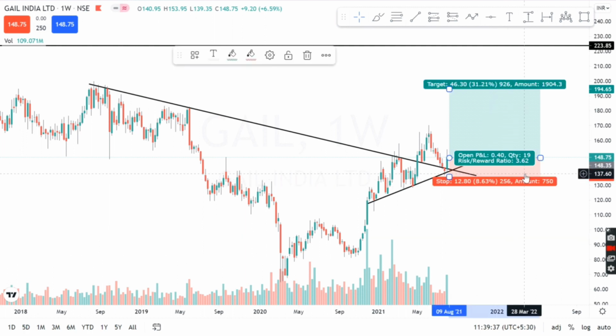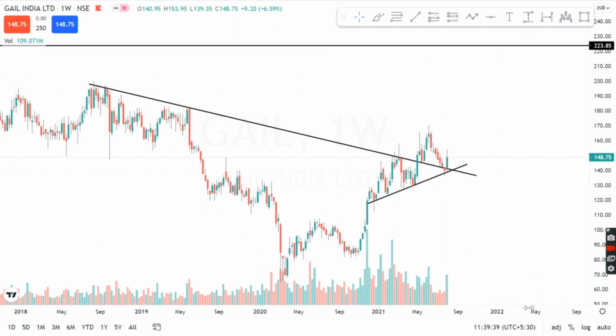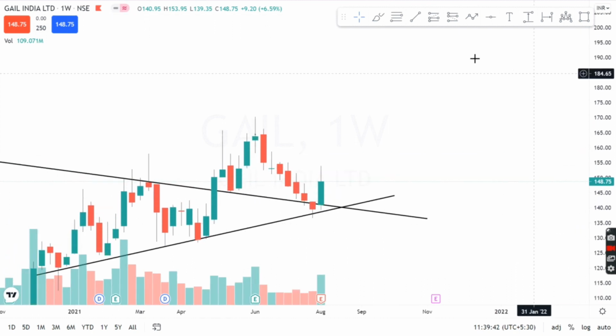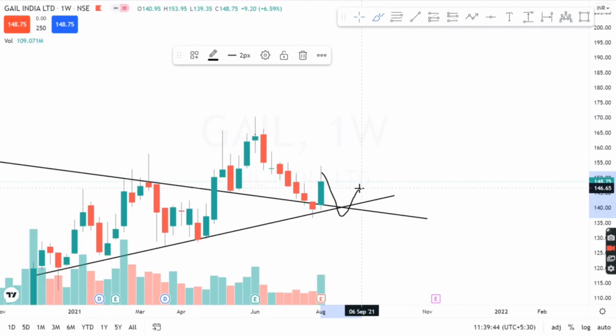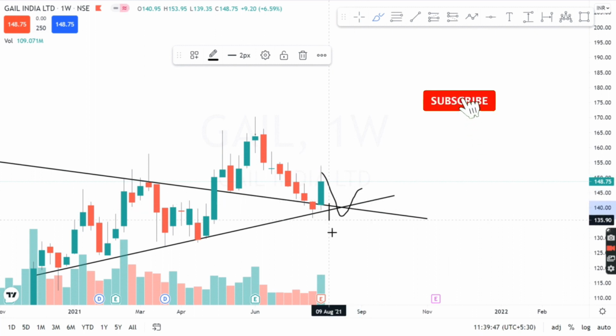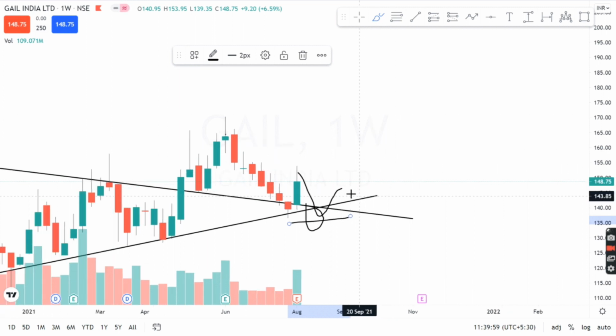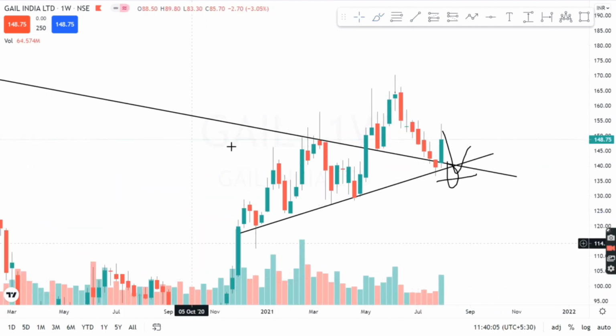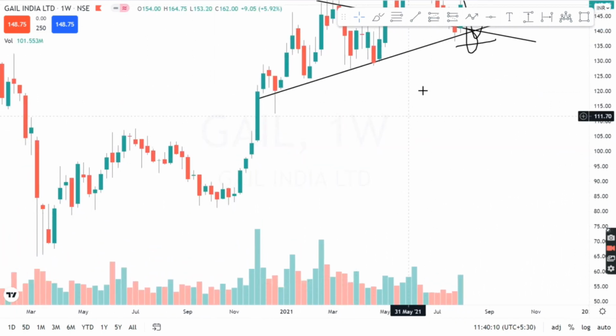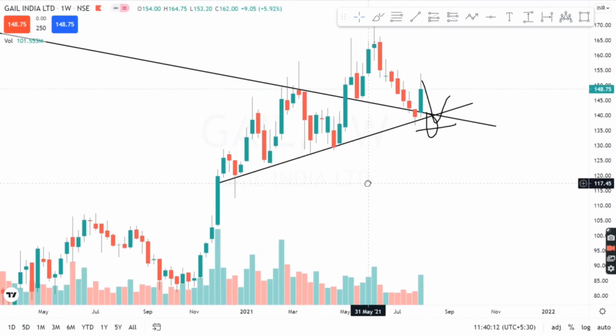And in case, guys, the stock comes down, takes my stop loss, and again tries to move up, like just forming a wick and taking my stop loss, and then again trying to move up, it's okay, guys. I'll take one stop loss and then again I'll re-enter this stock, because guys, if this stock breaks the trend line, there's a high chance that this pattern, the inverted head and shoulder pattern, will fail, and it can come down to 118 levels.